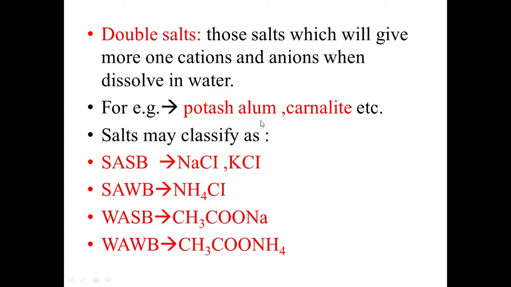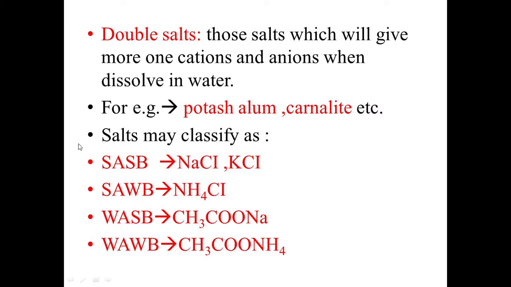For example, potassium magnesium chloride, carnallite, is one of the ores. Salts may be classified as strong acid and strong base, strong acid and weak base, weak acid and strong base, and weak acid and weak base. We will talk about it later. You must memorize these examples along with that sequence.